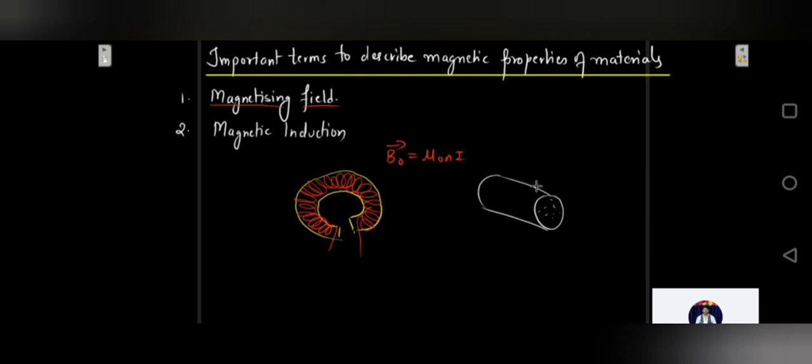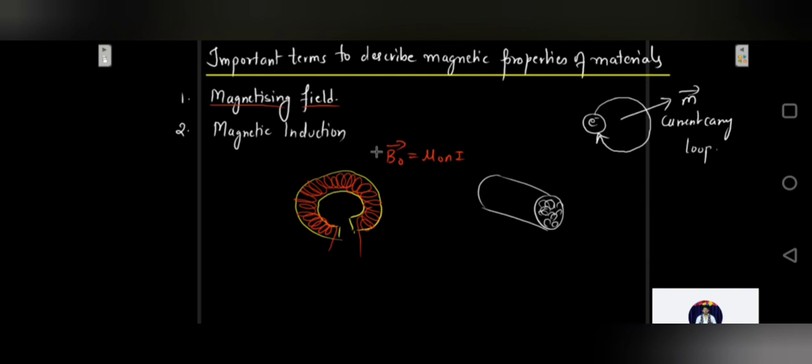Those electrons will start rotating. I have already discussed this with you: electrons having motion in their orbit will behave like a magnetic dipole, because this can be considered a current carrying loop, and a current carrying loop is nothing but a magnetic dipole. So there will be a magnetic moment generated over here.